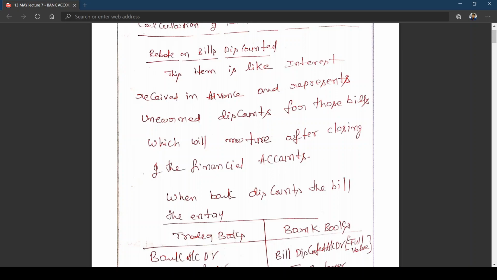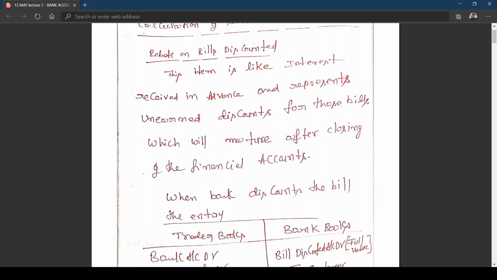I repeat once again. What is the entry you write? Suppose 12,000 rupees income you received on 31st March in the current year, out of which 2,000 rupees belongs to which year? Next year. What is the entry you write generally when you receive money? Bank account debit to income 12,000. And out of 12,000, 2,000 rupees belongs to which year? Next year. Then you write the entry.